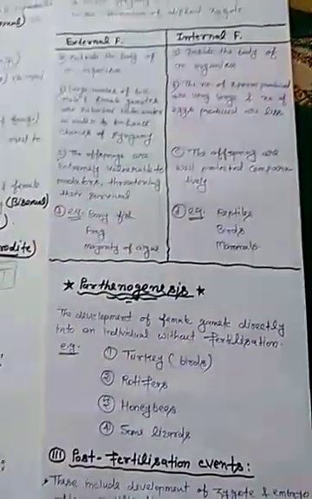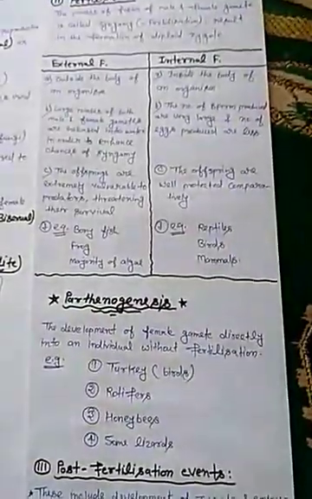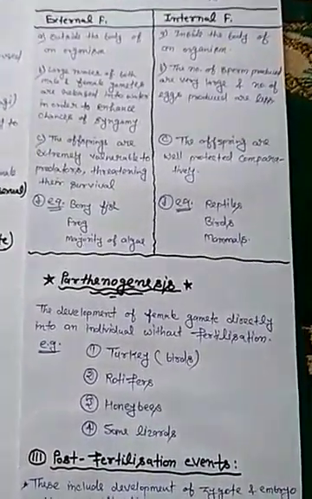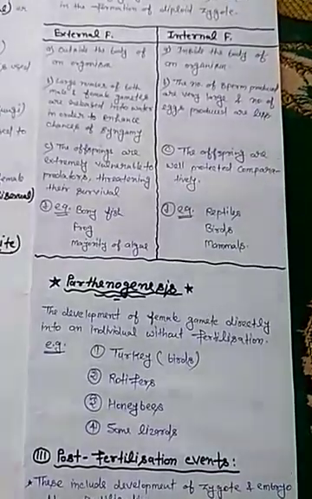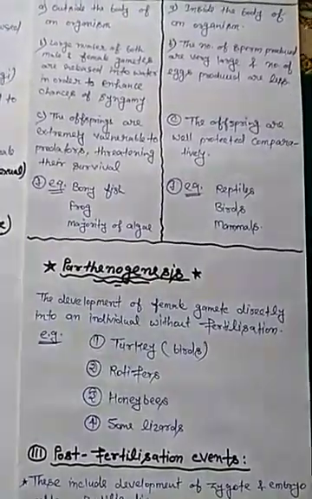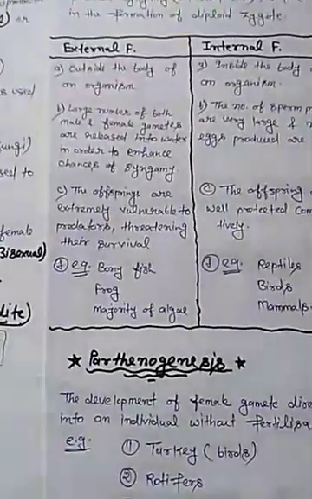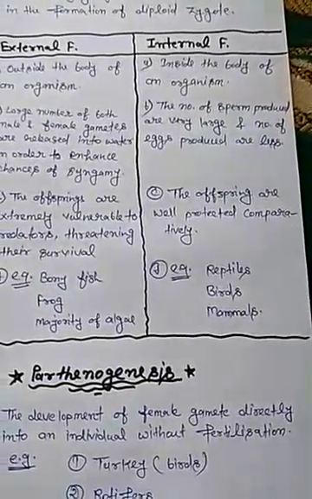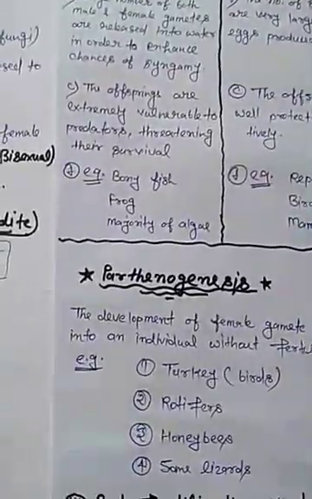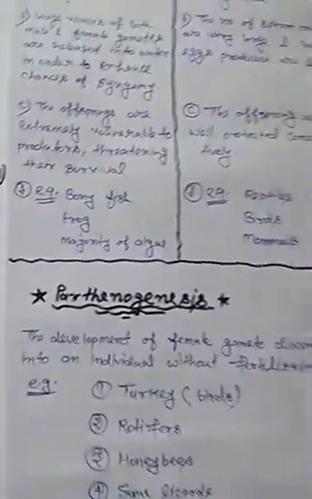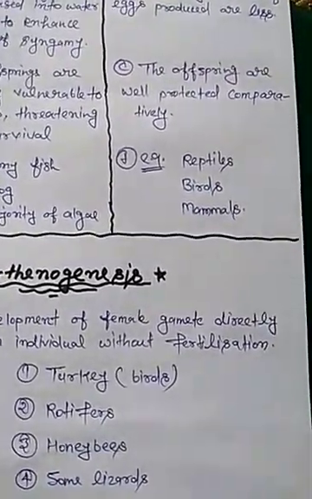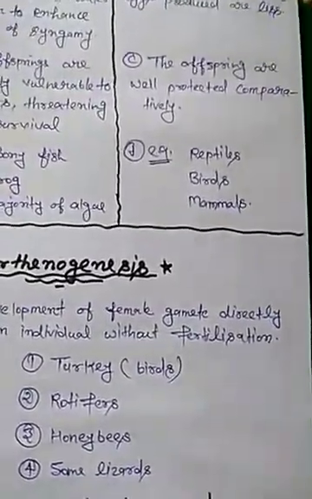Fertilization. What happens in fertilization? In fertilization, the formation and fusion of male and female gametes results in the formation of a zygote. There are two types of fertilization: external fertilization and internal fertilization. If fusion of gametes occurs outside the body of an organism, it is called external fertilization. If fusion of gametes occurs inside the body of an organism, it is called internal fertilization. Examples of external fertilization: bony fish, frog, and majority of algae. And examples of internal fertilization are reptiles, birds, and mammals.